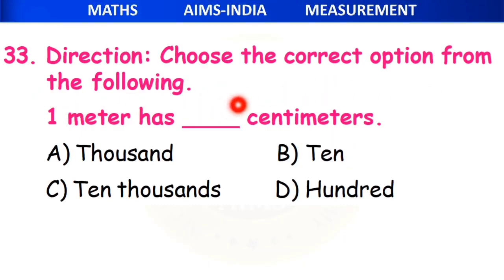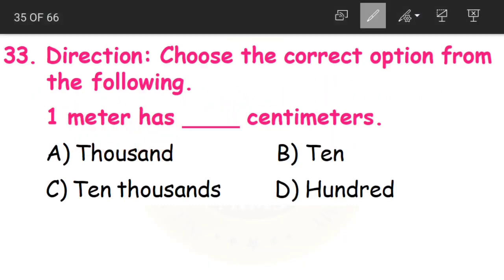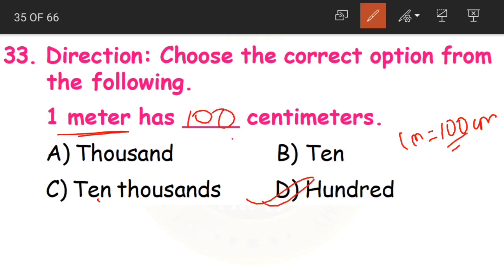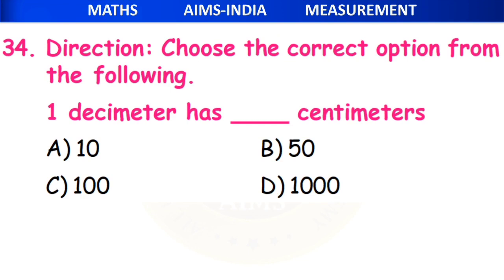Choose the correct option from the following. 1 meter has dash centimeter. We've already learned about meters and centimeters in the starting class itself, with the measurement of length and distance. So 1 meter is equal to how many centimeters, children? 100 centimeters. Yes. So 1 meter has 100 centimeters. Option D becomes our correct answer.